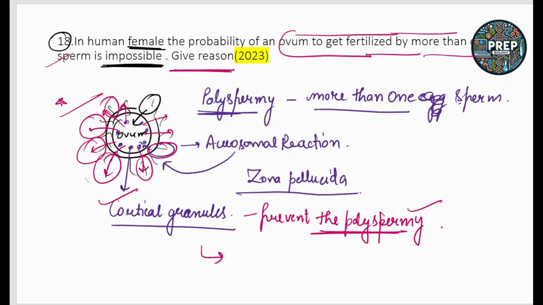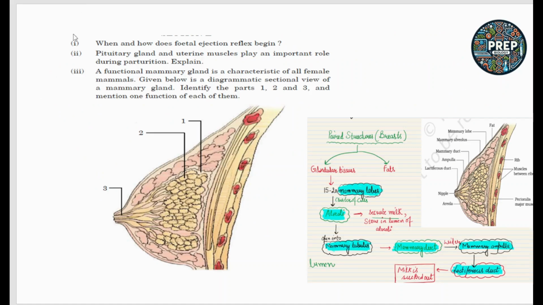So this question has been repeatedly asked in your previous exams. So make sure you know all these terms: cortical reactions, acrosomal reactions, what is polyspermy, how polyspermy is prevented, and what is the function of the cortical granules in polyspermy. All these types of questions have been asked in your previous exams.